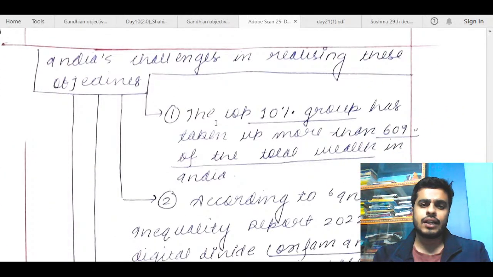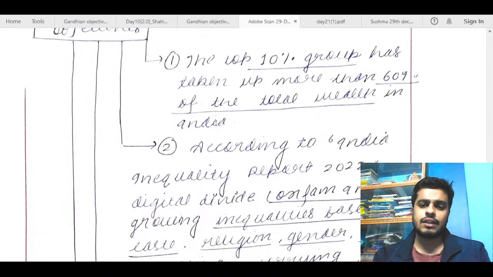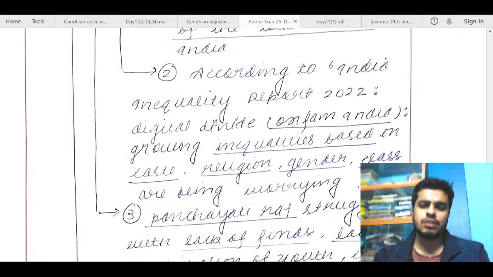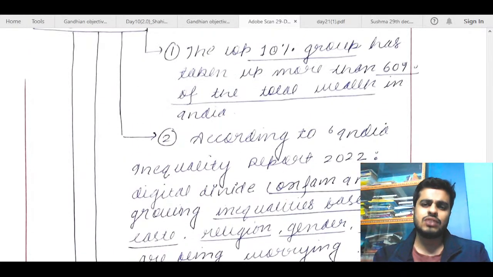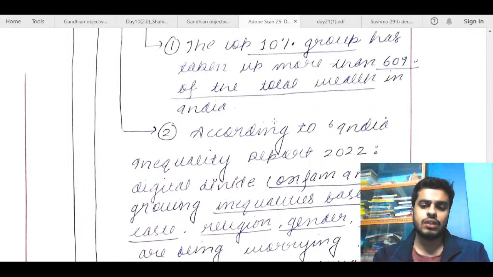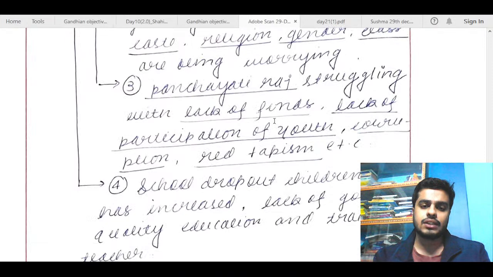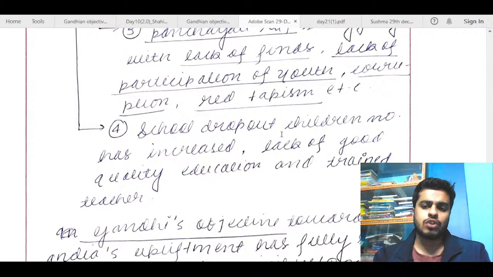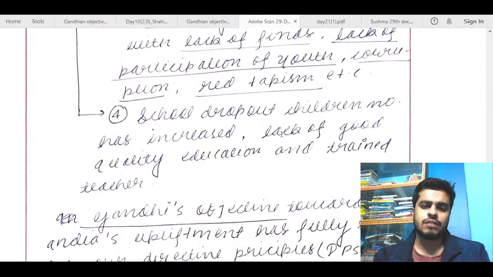India's challenges in realizing these objectives, the top 10%, okay, fine. According to the India Inequality Report, these two points are basically the same, so you can talk about that in the same point only. No need to mention it along other lines. Panchayati Raj is also fine. This is good. School dropout children number has increased. Lack of good quality education and trained teachers. This is good.